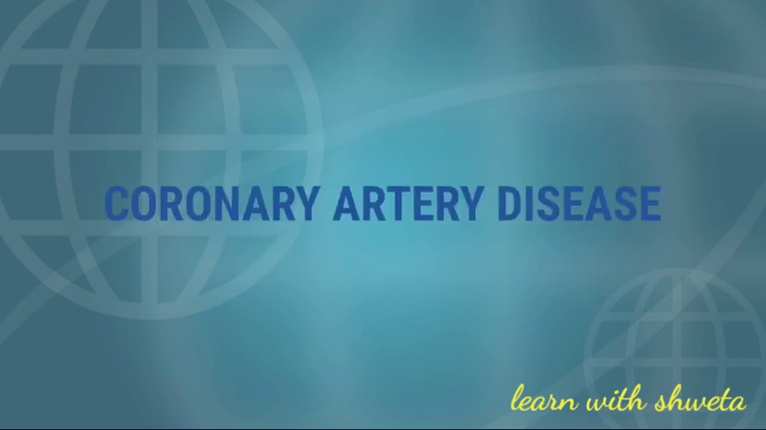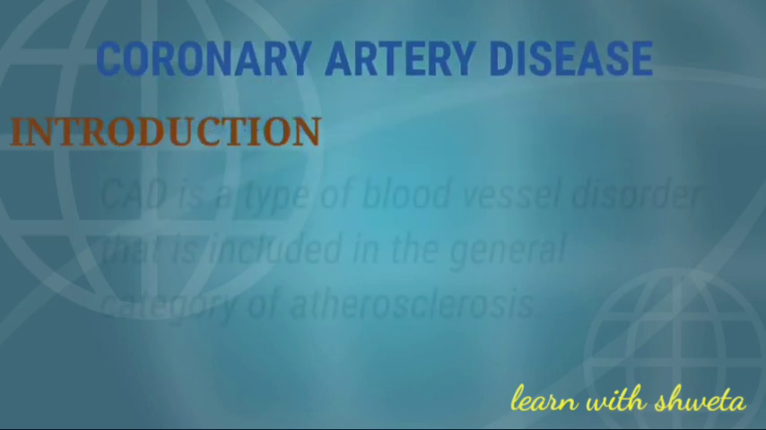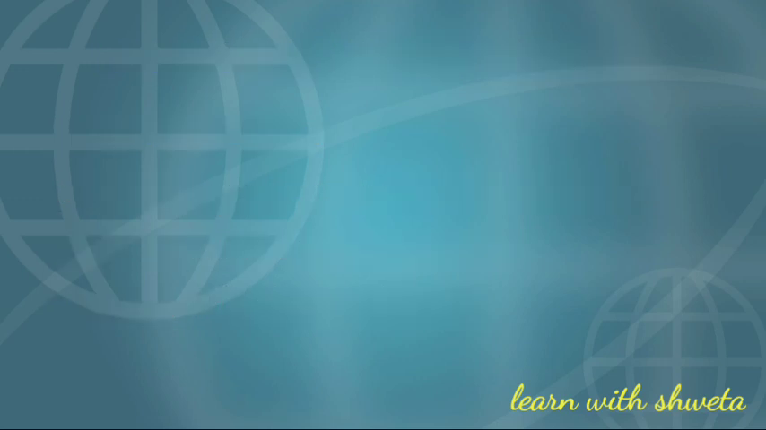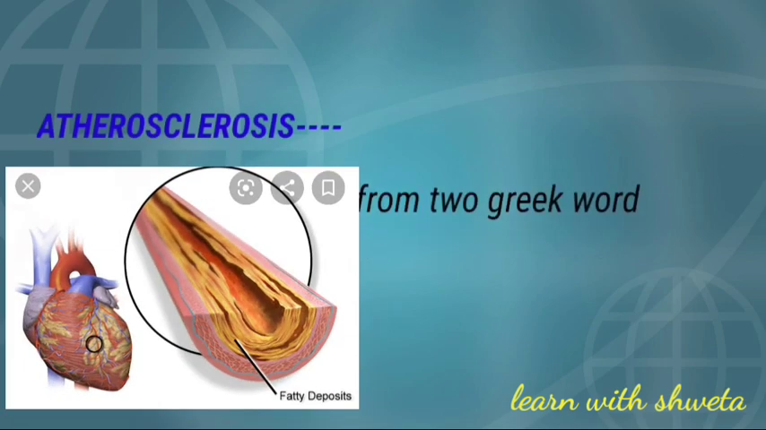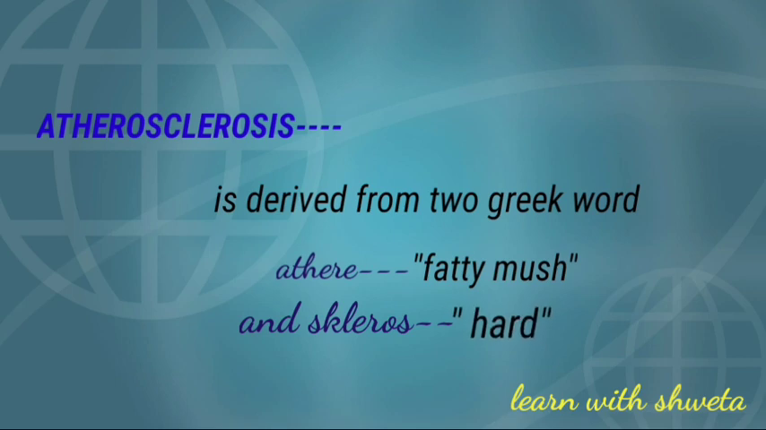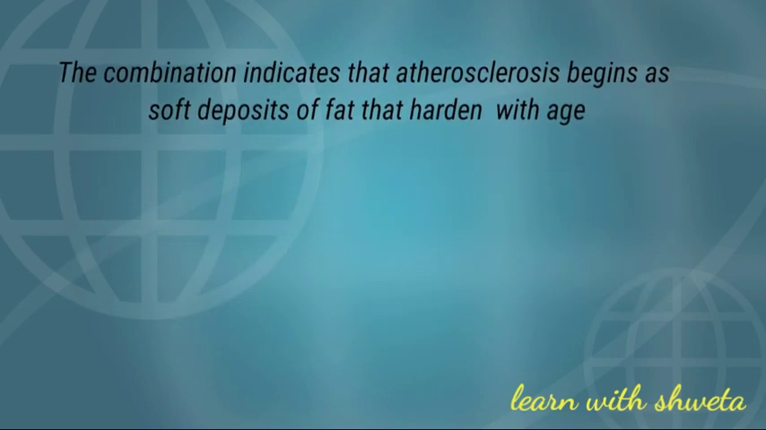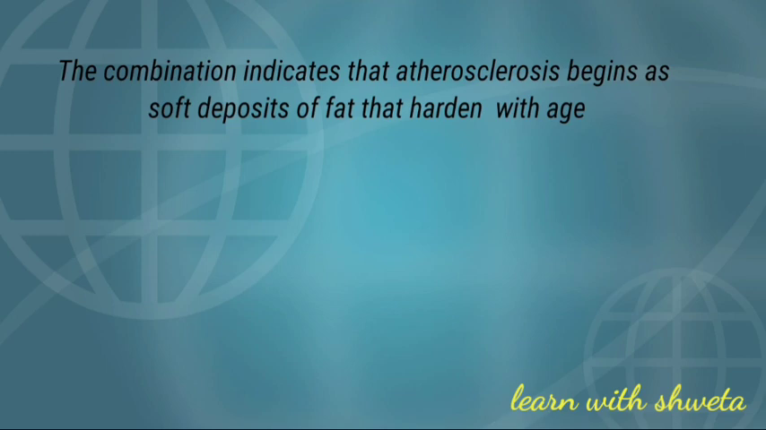So guys, let's start with the introduction. Coronary artery disease is a blood vessel disorder that is included in the general category of atherosclerosis. Now we know what is atherosclerosis. Atherosclerosis is derived from two Greek words, first is athero and second is sclerosis. Athero means fatty mush and sclerosis means hardening. We can say like that also. The combination indicates that atherosclerosis began as soft deposits of fat that hardened with age.